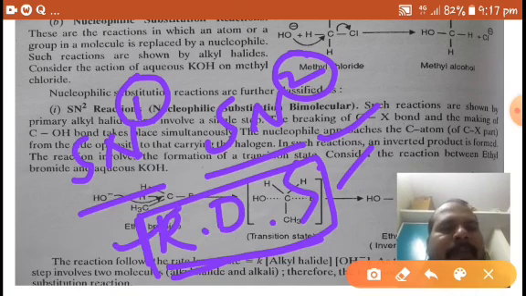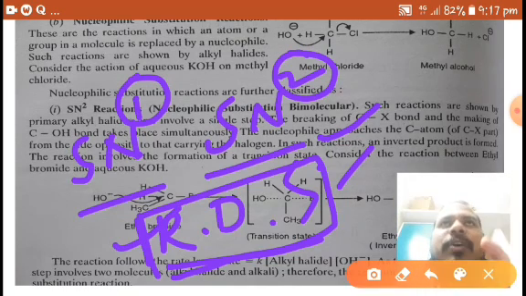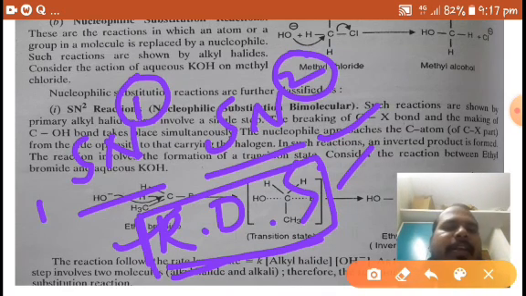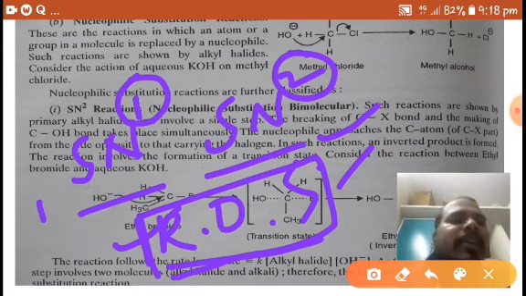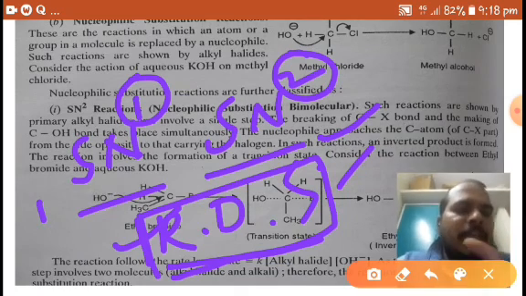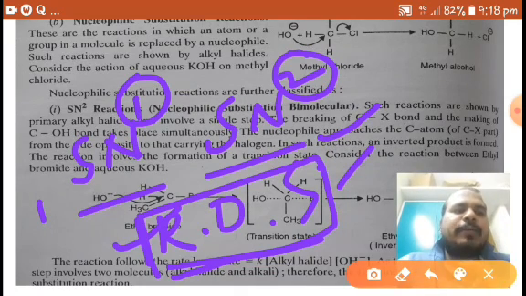If one molecule participates in the rate determining step, it is called a unimolecular reaction. That means if one molecule participates in the slow step, it is unimolecular. If two molecules participate in the slow step, which is the rate determining step, it is called a bimolecular reaction.